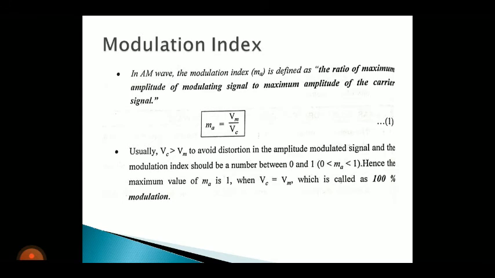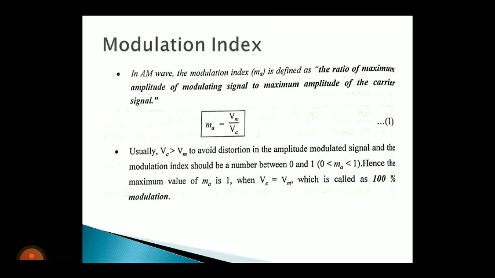When Vc is equal to Vm, we obtain 100% modulation. So to avoid distortion, take Vc greater than Vm.